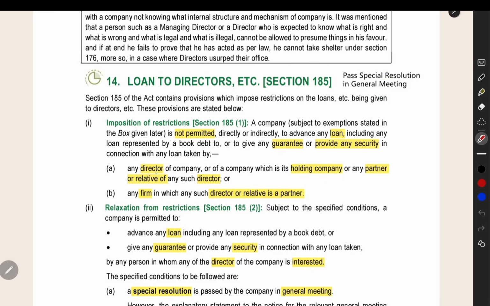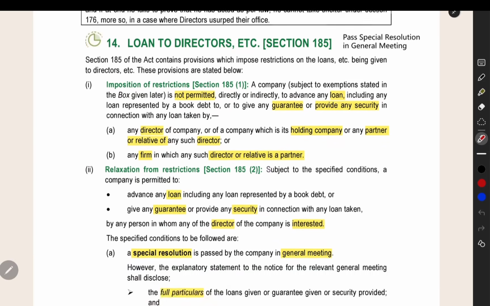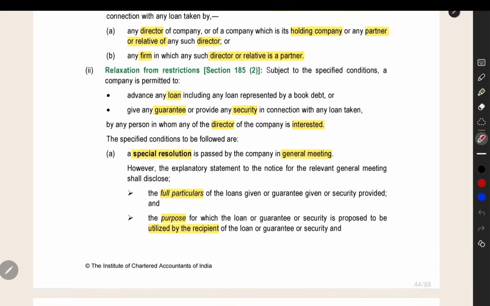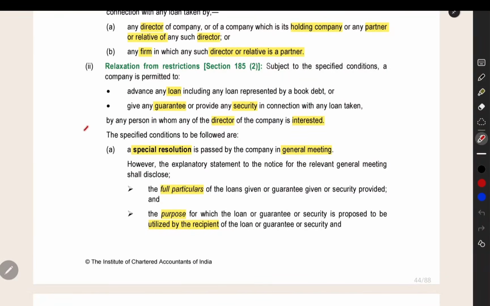You cannot give the loan to director or his relative or the holding company director or the partner of the director, relative of such director. You cannot give any loan to the director or person related to the director. And any firm in which the director or his relative is a partner, to that firm also you cannot give any loan. But in some cases you can give the loan. That relaxation from the restrictions is given here.